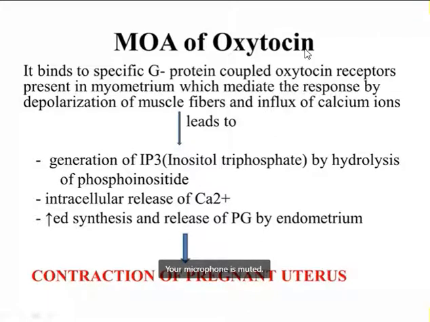So oxytocin binds to the G protein coupled receptor, and there will be depolarization of the muscle fiber leading to influx of calcium.